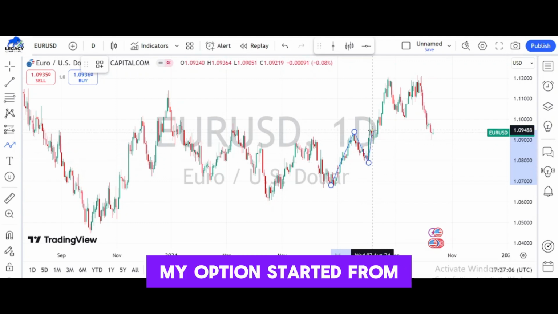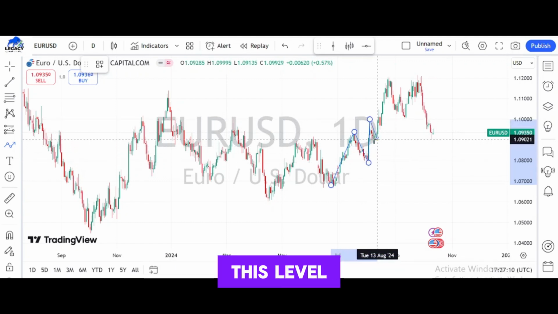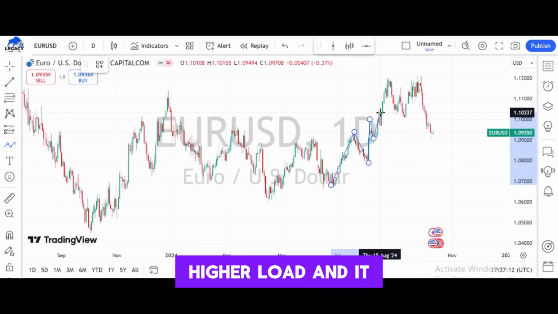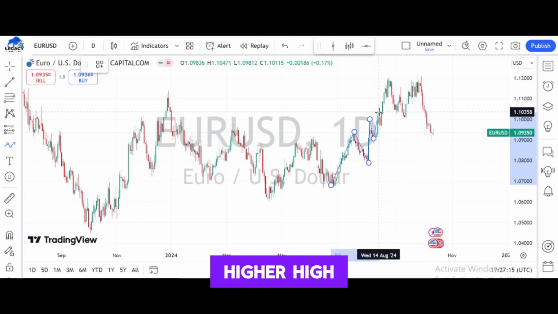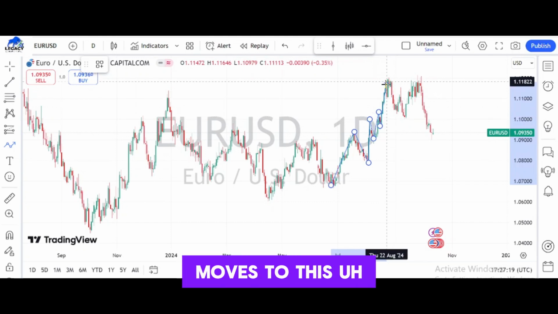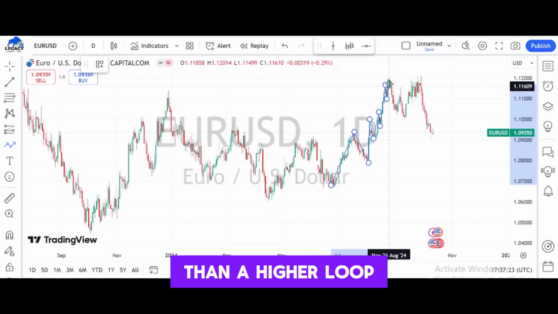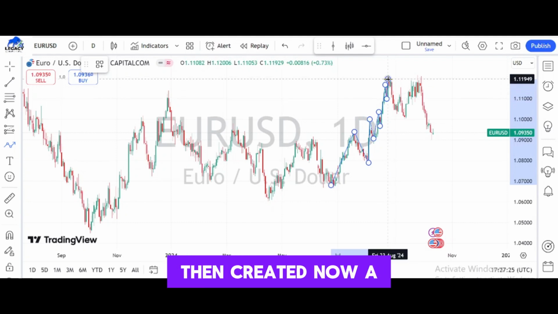The uptrend started from here, it moves to this level, it created a new high, then it created a higher low, then it pushes up and creates a new higher high, then a higher low, then from there it moves here to create another higher high, then a higher low, then it created a new structure.